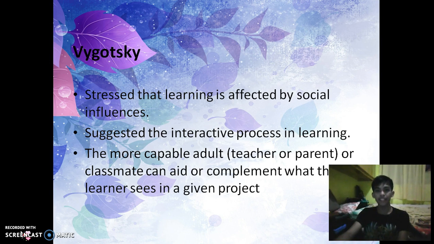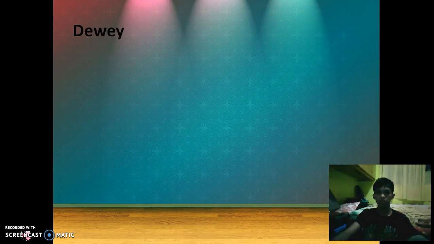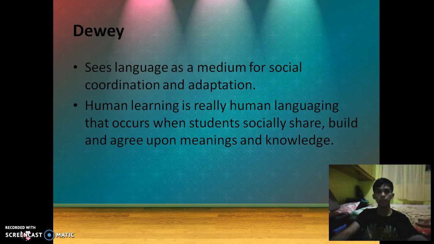Vygotsky stressed that learning is affected by social influences, suggesting an interactive process in learning, where the more capable adult, teacher, parents, or classmate can aid or complement what the learner sees in a given project. In contrast, Dewey sees language as a medium for social coordination and adaptation. Human learning is really human languaging that occurs when students socially share, build, and agree upon meanings and knowledge.